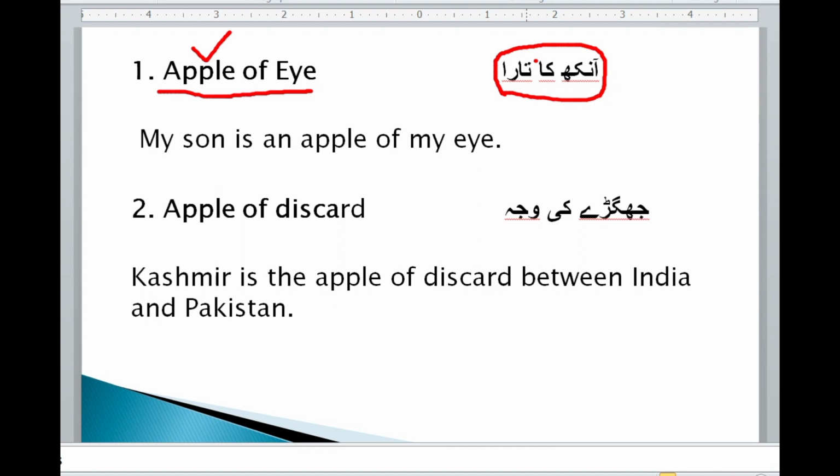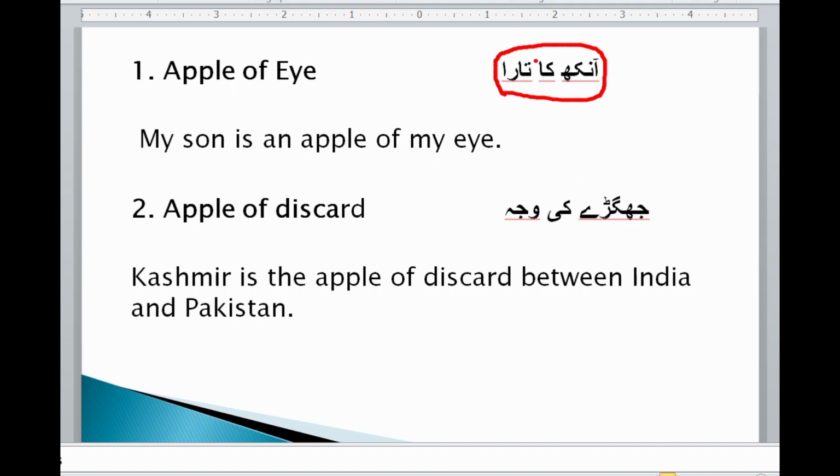See, apple of discord, झगड़े की वजह. This is totally different from the literal meaning, but it presents the meaning that there is an issue about something and it is the root cause of that particular thing. This is what an idiom actually is.